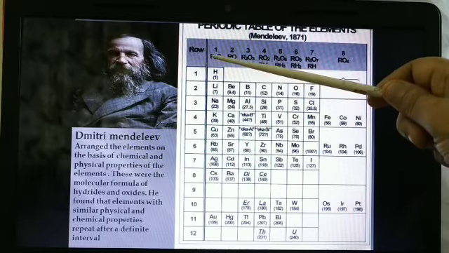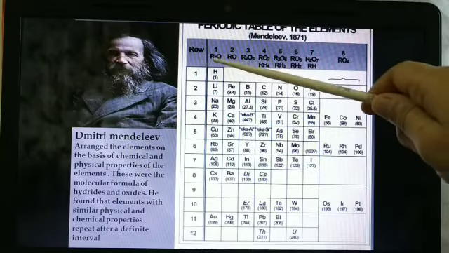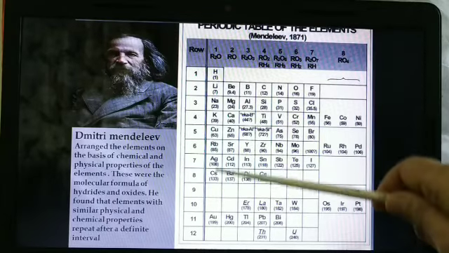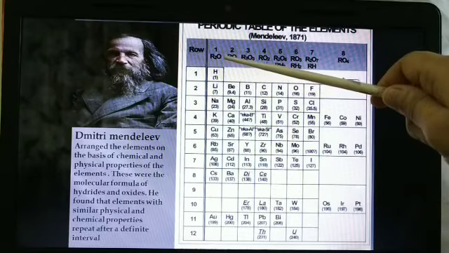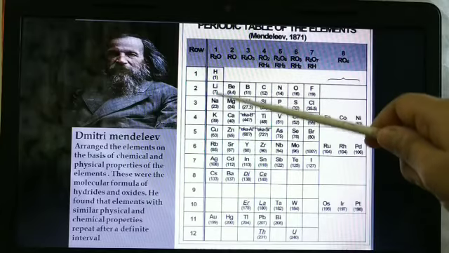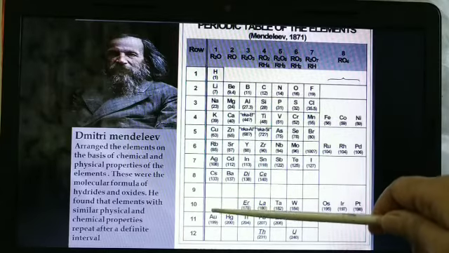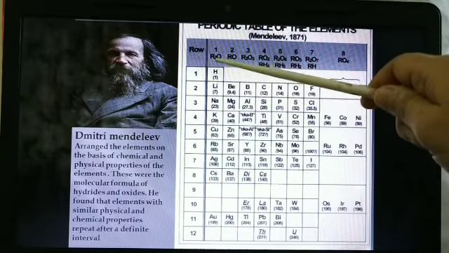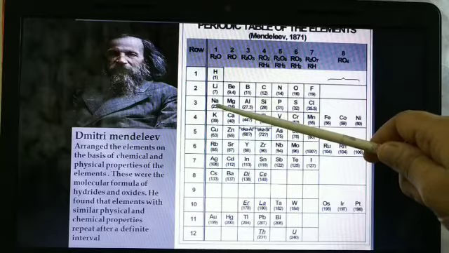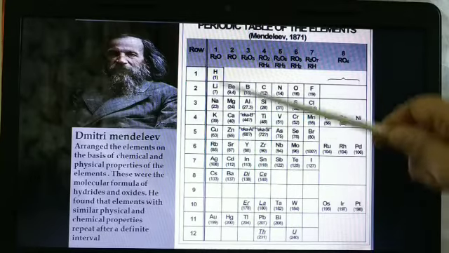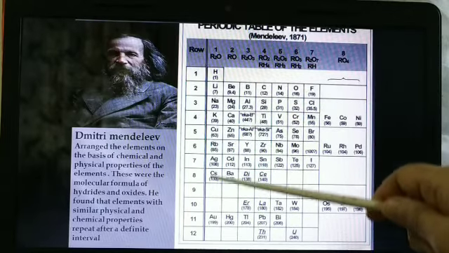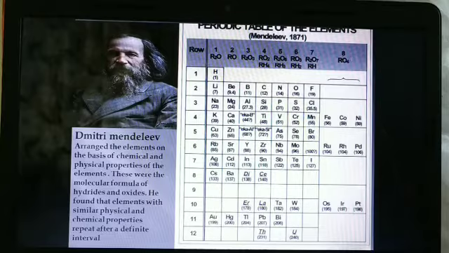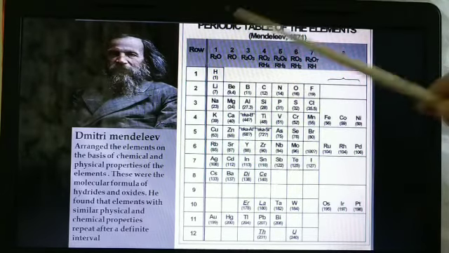Now they have given R2O. Here R stands for the element, and O is oxygen. So how to write the molecular formula, how they combine with oxygen: H2O, Li2O, Na2O. In that manner he arranged them. He found that these elements behave chemically the same, so their reactions with many elements are similar.